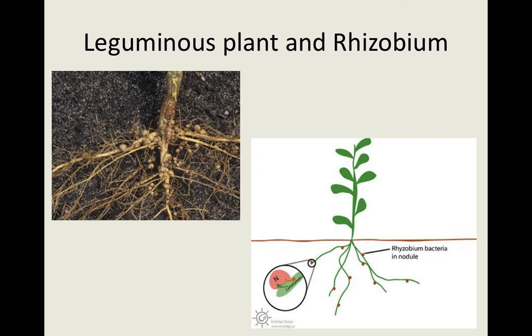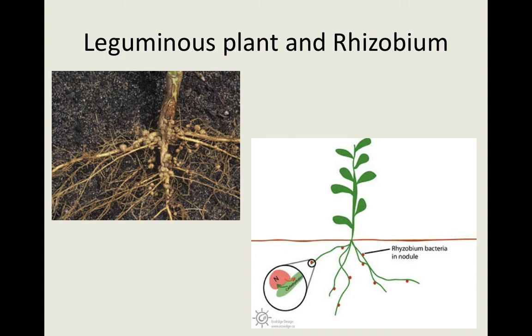How do they do so? If you check the roots of these leguminous plants, you find a kind of nodulation or swelling around the root regions. These nodules are nothing but a colony of the bacteria called rhizobium, which lives in the root nodules of the leguminous plant. By living there, the bacteria help the plant absorb nitrogen directly into the root.